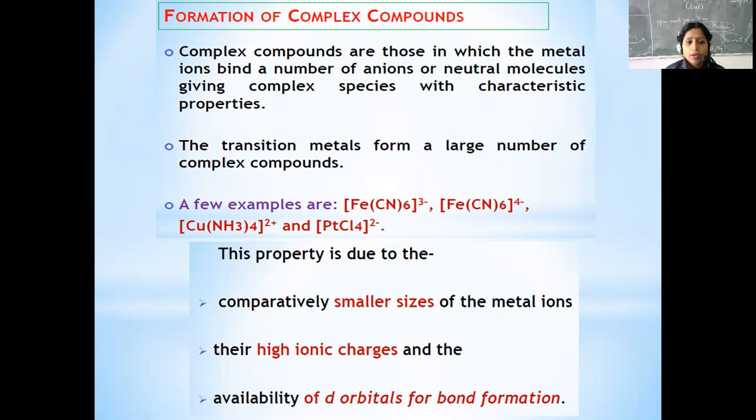So why are these complexes formed? Why does this formation occur? It is because of, again, the small size of the metal, high charge, and the availability of d orbitals for bond formation, like we just studied in the last slide.